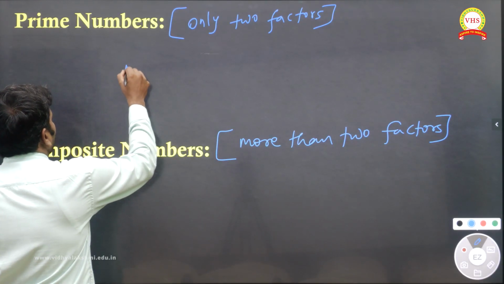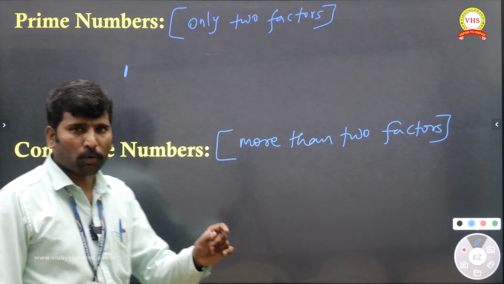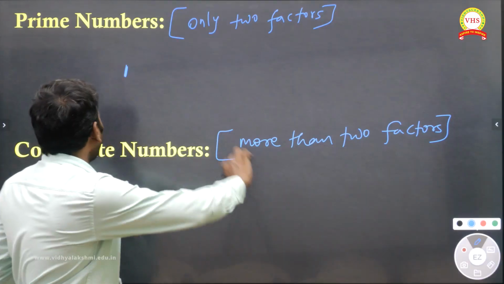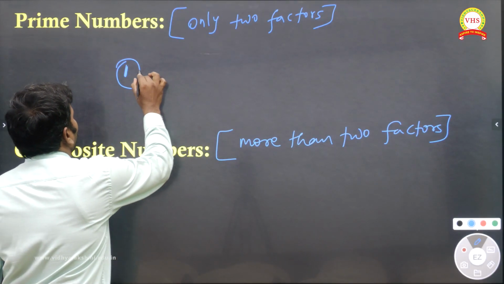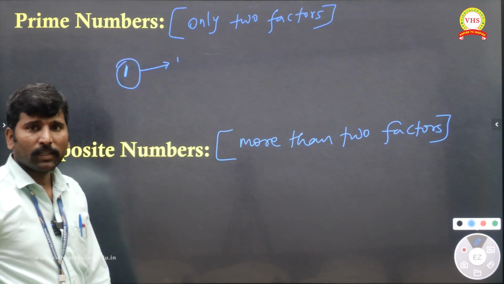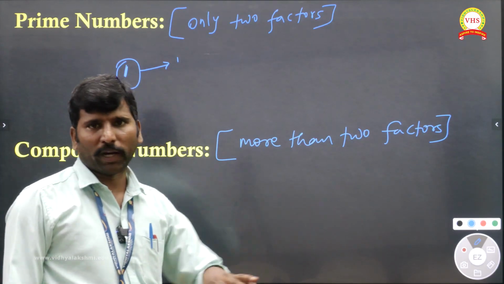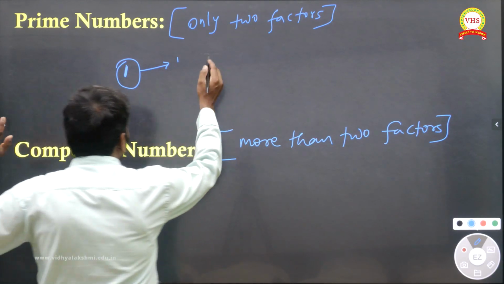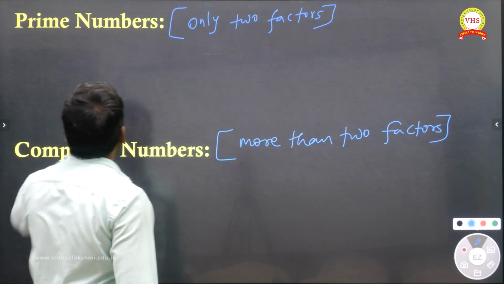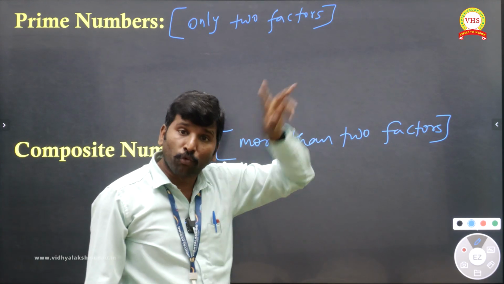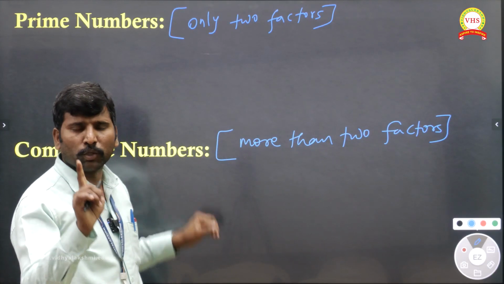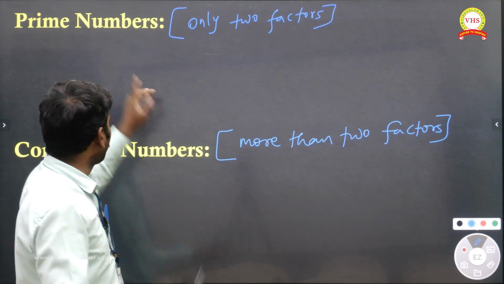Number 1, sir. Starting from the natural numbers, number 1. How many factors does number 1 contain? Number 1's factor is 1. Is any other number dividing 1? No. So number 1 consists of only 1 factor. But a prime number needs exactly 2 factors. Here there is only 1 factor, so number 1 is not prime.